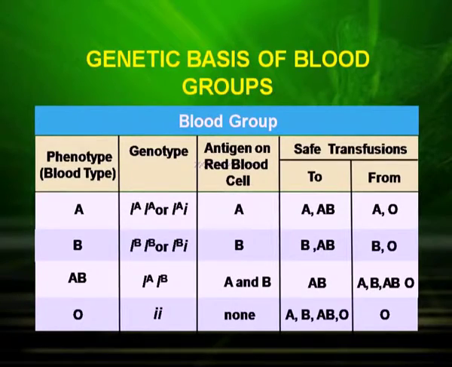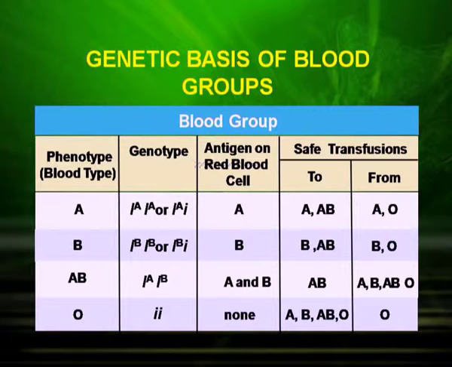AB blood group has the genotype IA IB. On the other hand, the O blood group will have both the alleles in the recessive condition. That means when both the alleles are in recessive condition, then we have a different phenotype and that is O blood group.